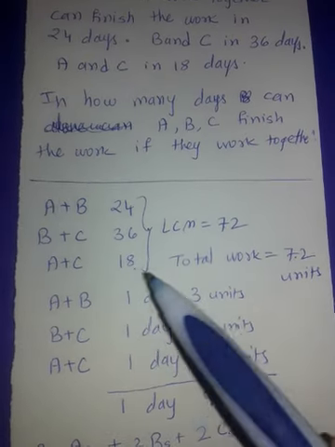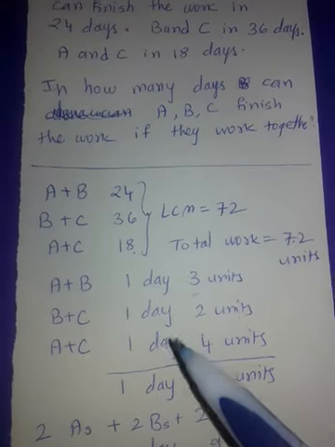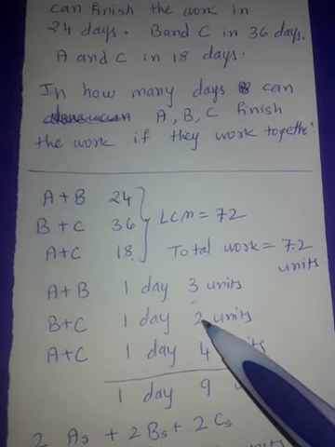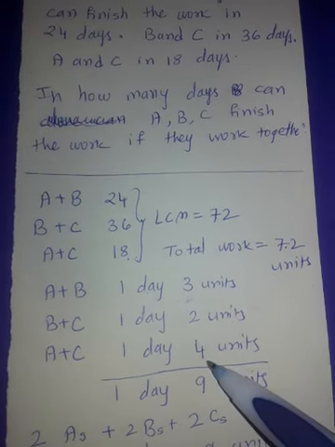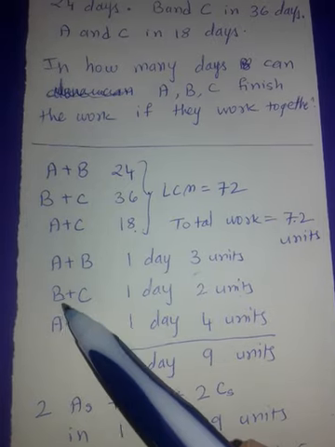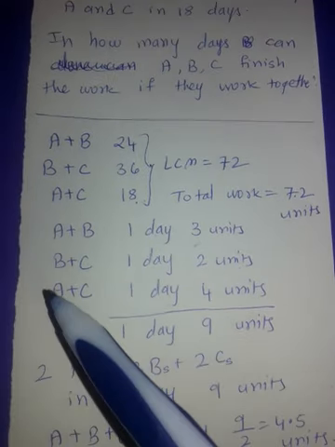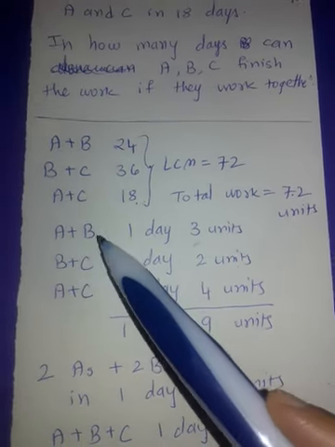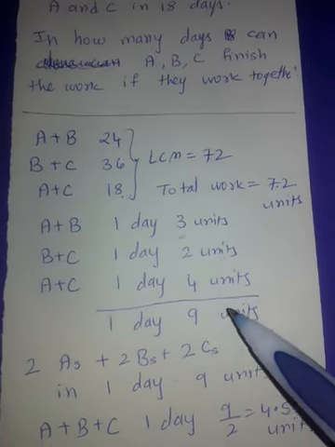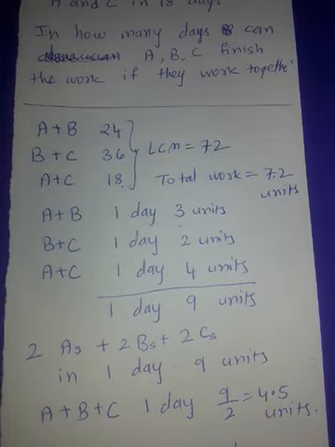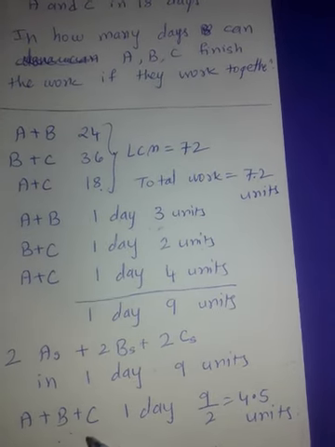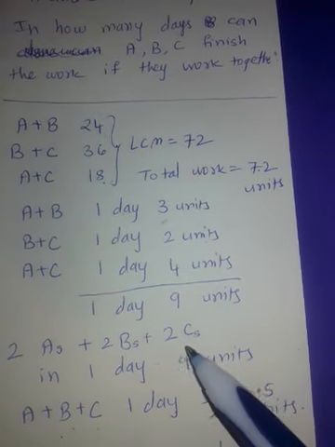So from this data, what do we understand? In one day how much work is finished? 3 plus 2 plus 4, that is 9 units. So A plus B, B plus C and A plus C, that means 2 A's, 2 B's and 2 C's in one day finish 9 units of work. Am I right? So what is single A, single B and single C finishing in one day? Half of this.